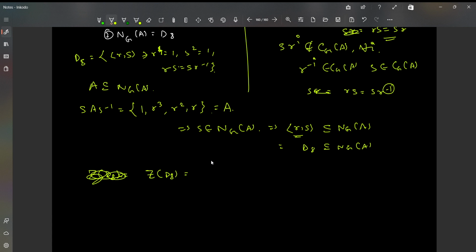It's quite obvious to observe that R and R cube don't commute with the other elements of D8, the elements consisting of S, right? The only elements you will see to commute are 1, which is obvious, and r squared, because the inverse of r squared is r squared, because r to the power 4 is 1, and r to the power 4 is r squared dot r squared. So that typically implies that Z(D8) is nothing but 1 and r squared.